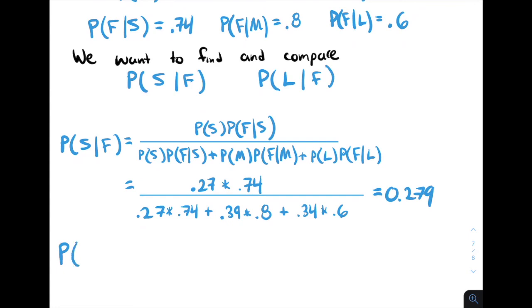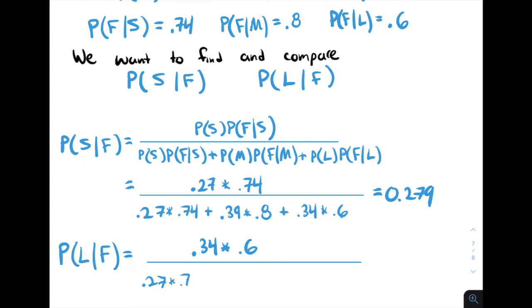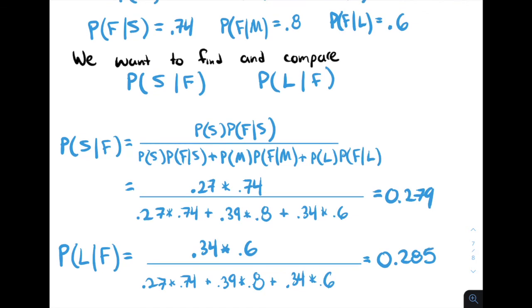In a similar fashion, we can find that the probability of L given F will be 0.34 times 0.6 divided by 0.27 times 0.74 plus 0.39 times 0.8 plus 0.34 times 0.6, which equals 0.285. This tells us that amongst single dog owners that purchase food from this company, it is slightly more likely that that owner has a large dog.